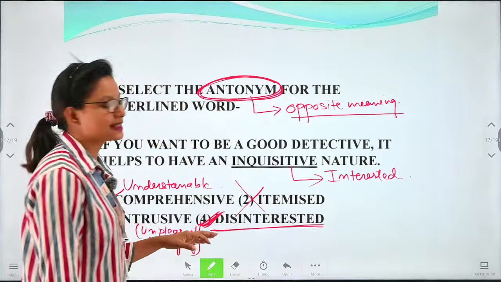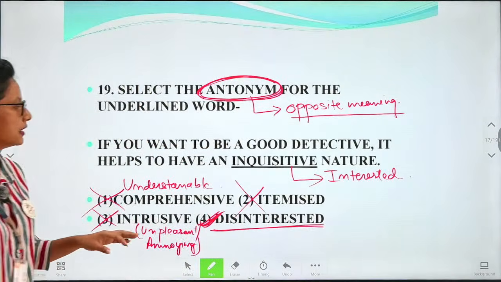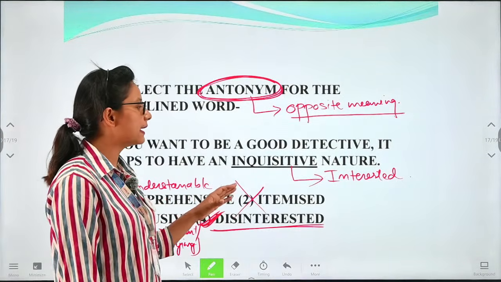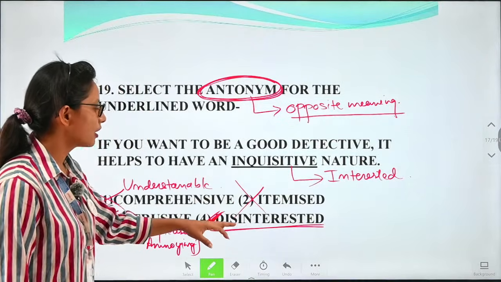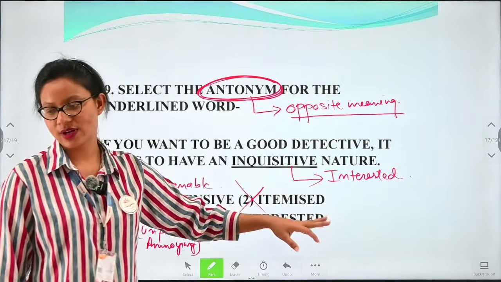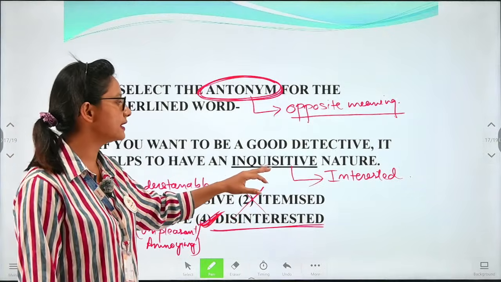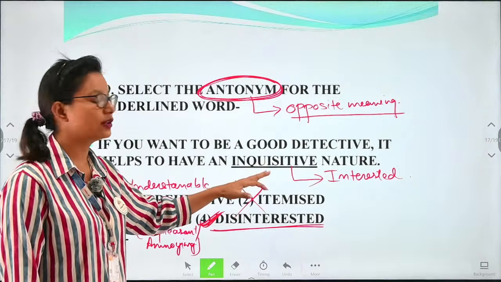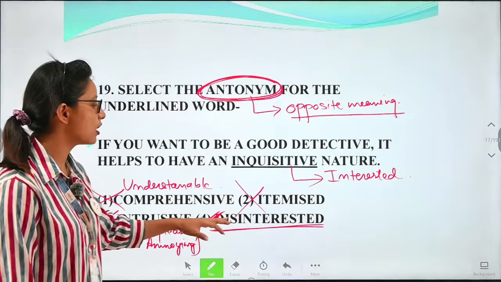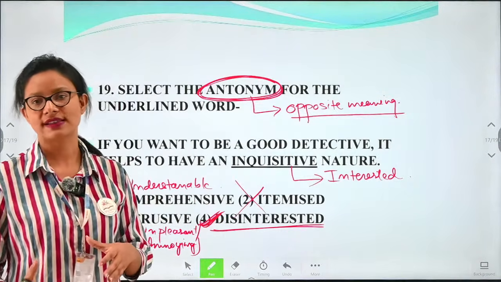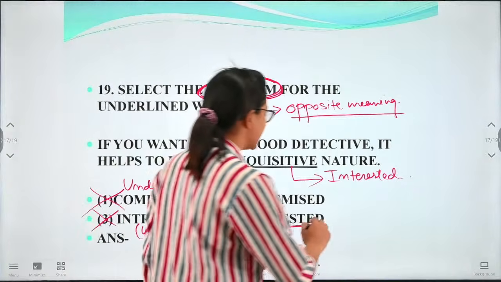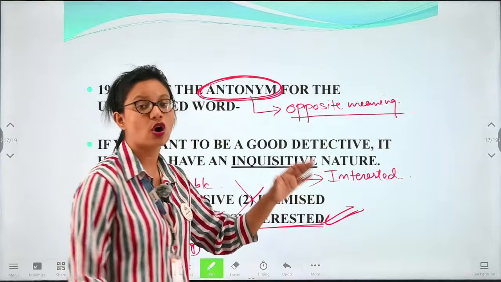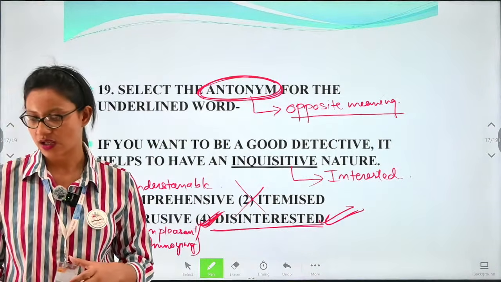We can use the term disinterested because here the opposite meaning for interested will be disinterested. Here we have inquisitive, it is interested. Here we have been given the meaning for inquisitive as interested. So the opposite meaning we have got is disinterested, which is not at all interested. So the correct meaning is disinterested. If the meaning for inquisitive is interested, so the opposite meaning will be what? Disinterested.